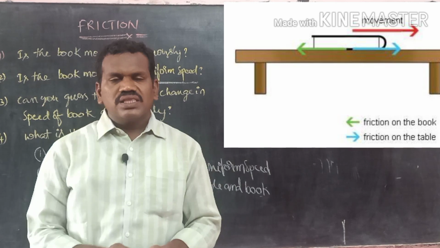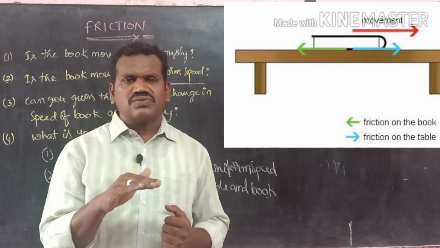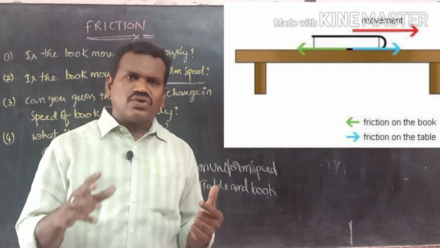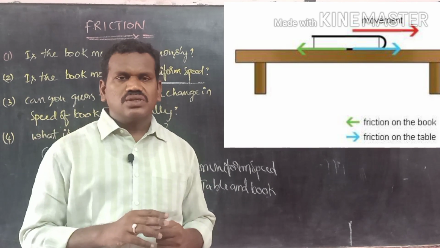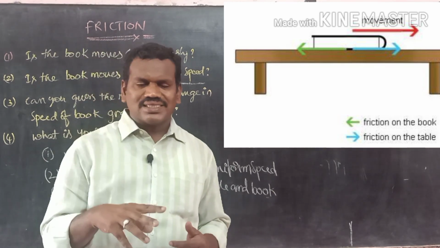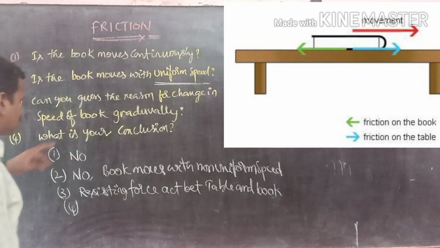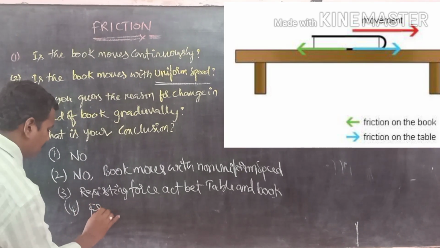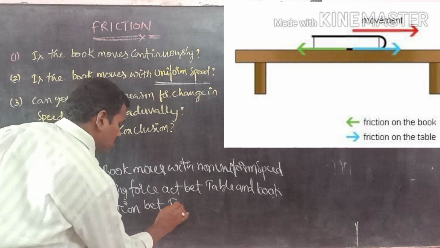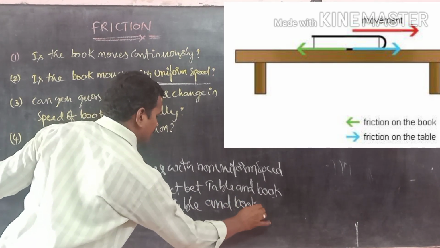That means a contact force is developed between the surface of the book and the table. This opposing contact force to the applied force will stop the book after a certain time. This opposing force is called friction. So the answer to the fourth question is friction, between the table and the surface of the book.